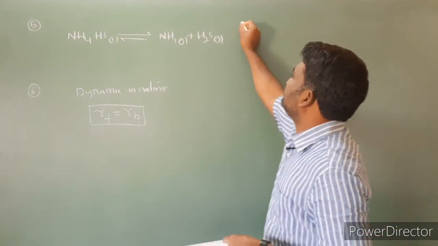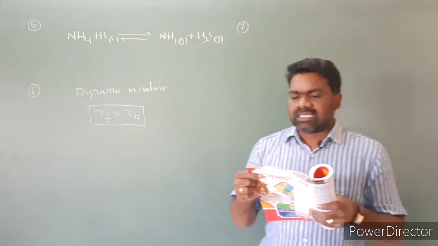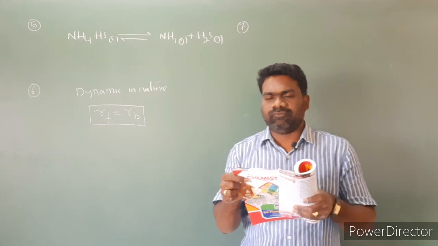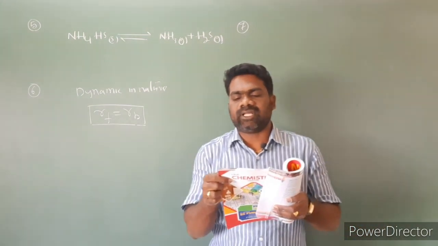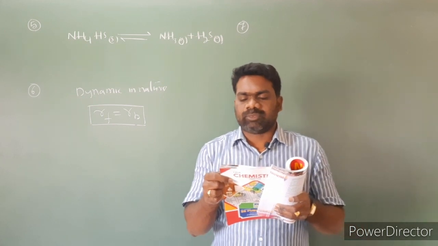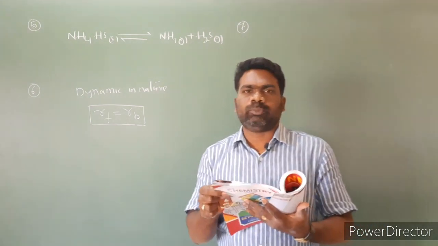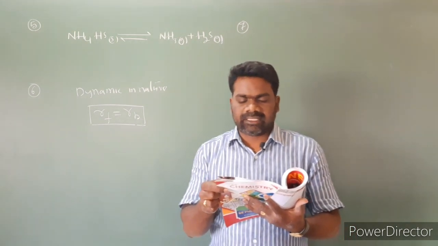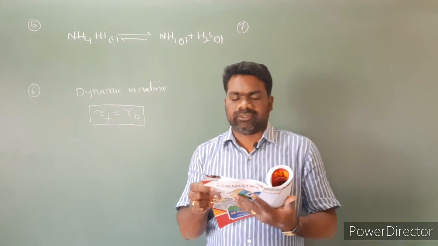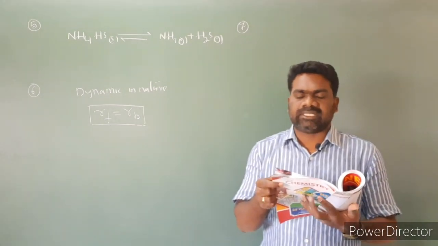Question number 7. A chemical reaction is said to have attained equilibrium when? Option 1, equal amounts of reactants and products are formed. Option 2, reactants are completely converting into products. Option 3, rate of forward reaction equals the rate of backward reaction. Option 4, the concentration of reactants and products is the same.